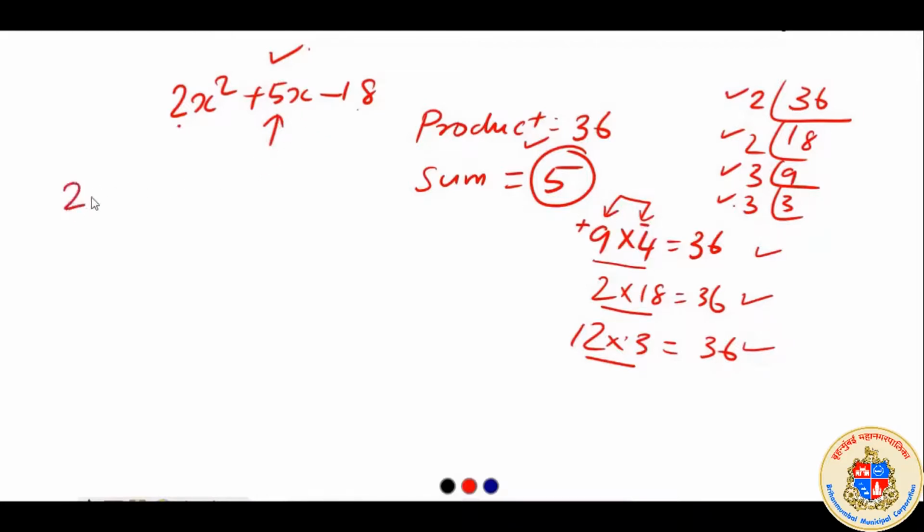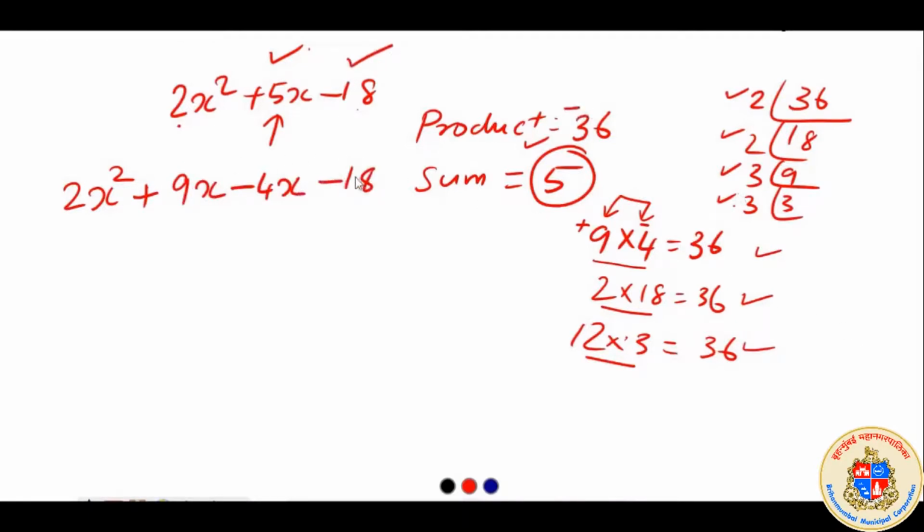That means next we will write 2x square plus 9x minus 4x minus 18, because it is already minus 18 here, we need to get minus 36 here.